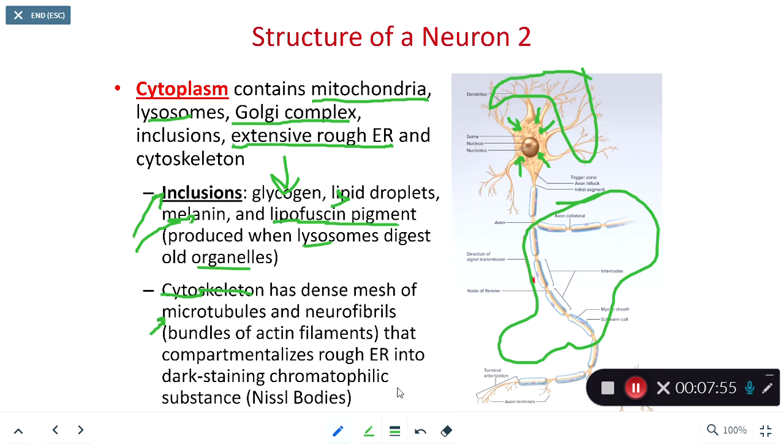From the Nissl bodies, which are those very dark patches, those dark rough endoplasmic reticulums that I drew the arrows to up here, those Nissl bodies are going to produce chemical compounds, which then need to be transmitted and carried down to the axon terminal, the length of the axon.